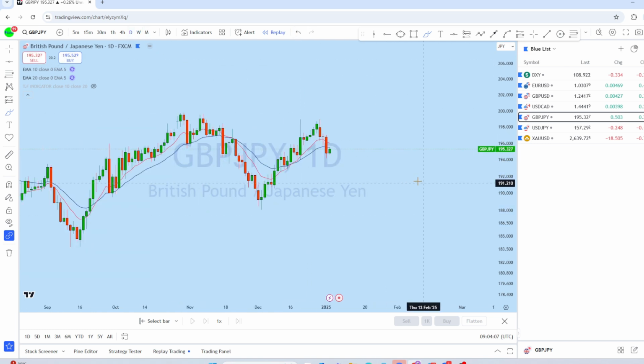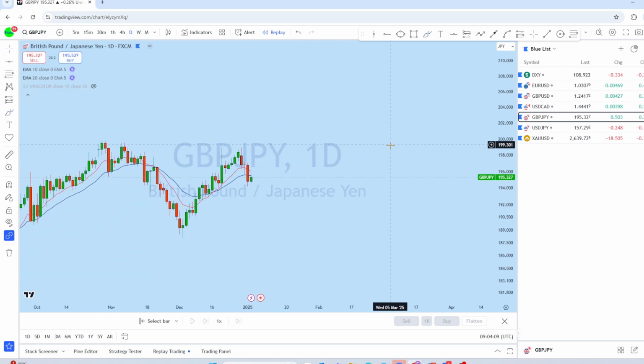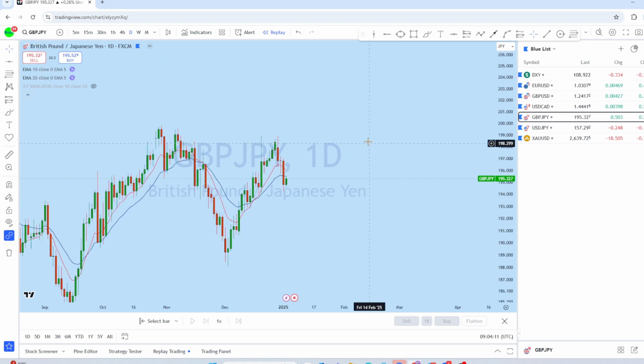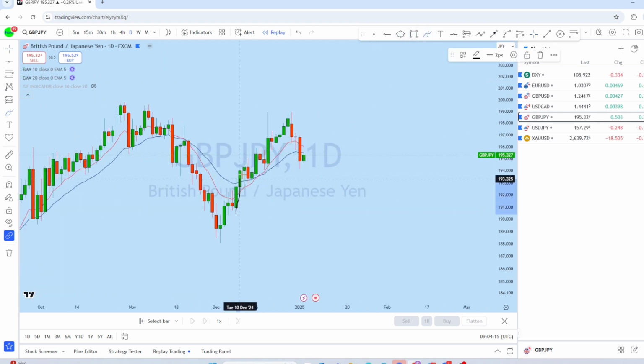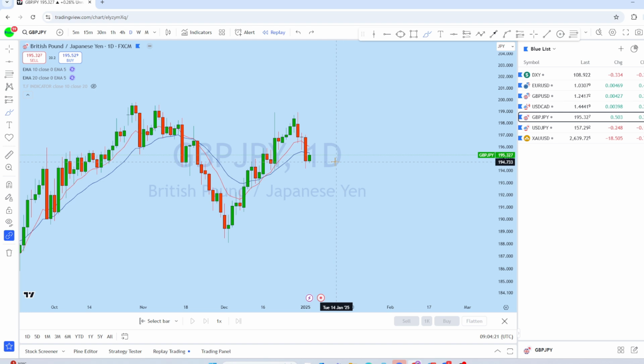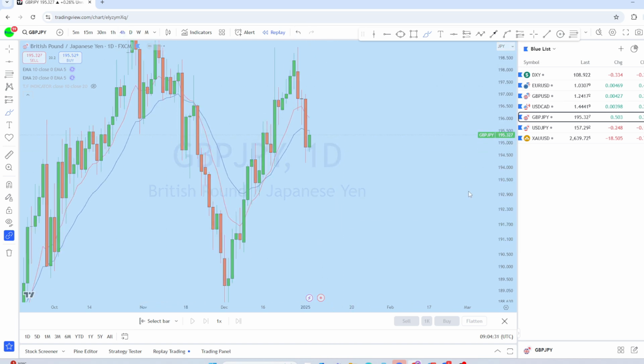Now if we look at the daily chart on GBPJPY, from the daily perspective, this is the daily price action where there was a local uptrend, and from that local uptrend the market managed to break below on GJ. So we can expect on GBPJPY for the price to retest this previous support turned resistance, and then we can expect the market to return back again towards the downside.